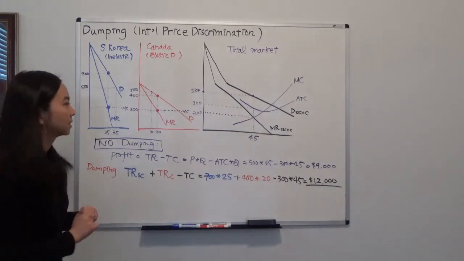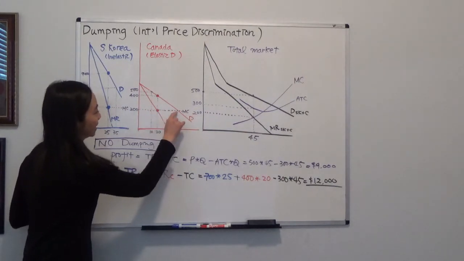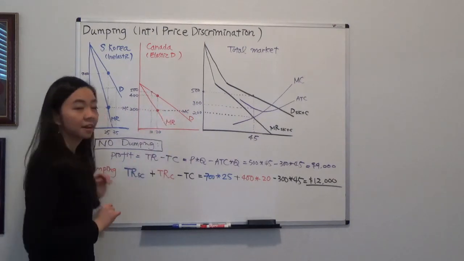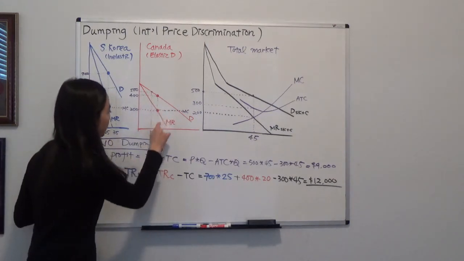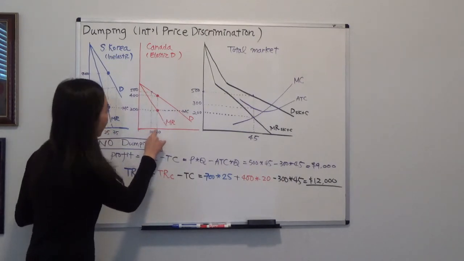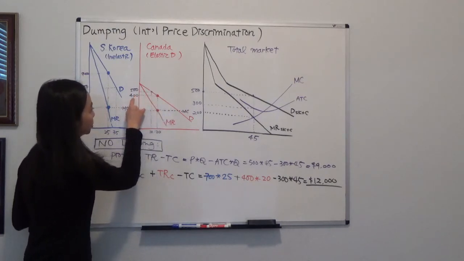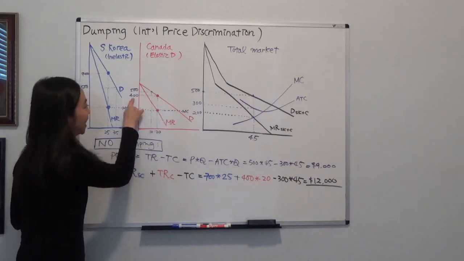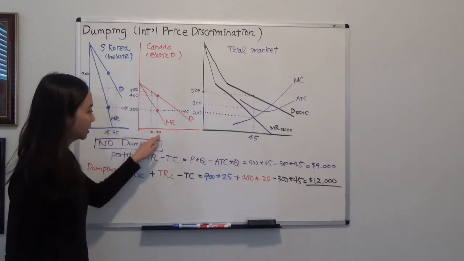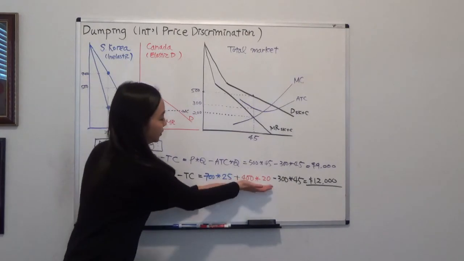What about Canada? We know that the marginal cost is 200, and we find the intersection of this marginal cost and marginal revenue. It tells me that I should sell 20 units in Canada. And how much should I charge? I go back to the demand curve of Canada, and it tells me that I should charge $400. Therefore, the revenue from Canada is 400 times 20, and that will be the total revenue.